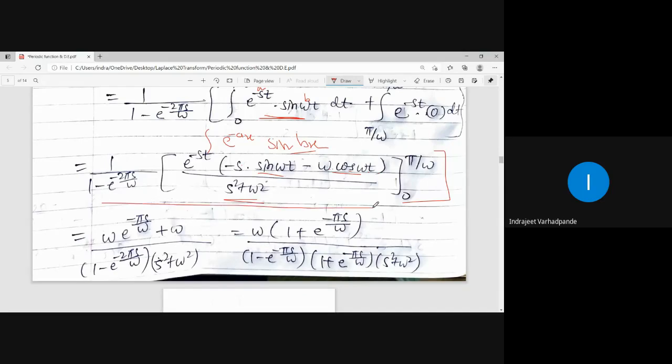And then again you try to split it. Verify. I hope integration is remembered. Did you recall the integration?